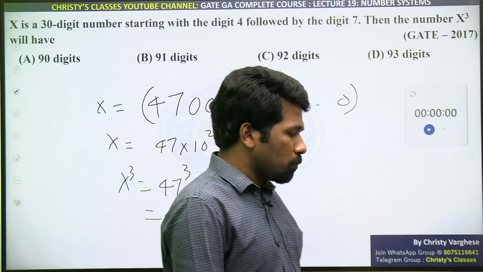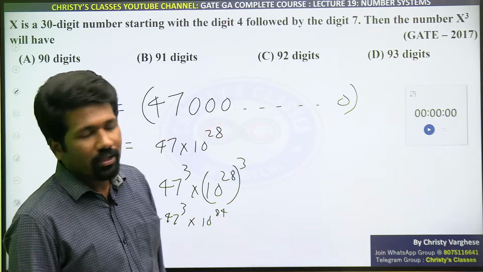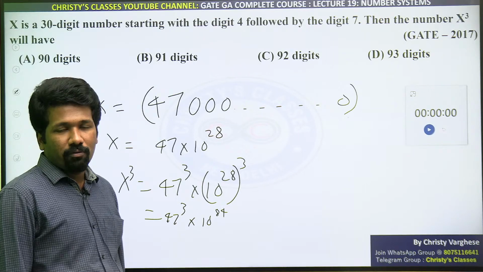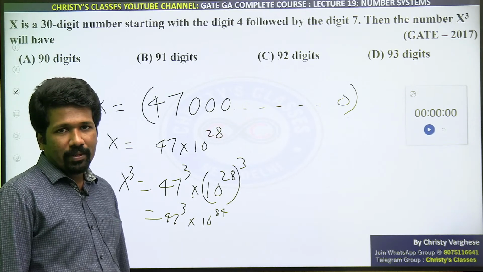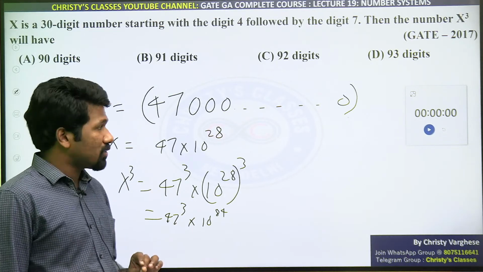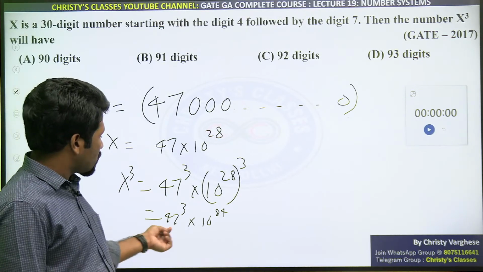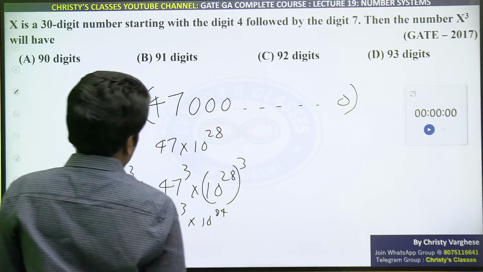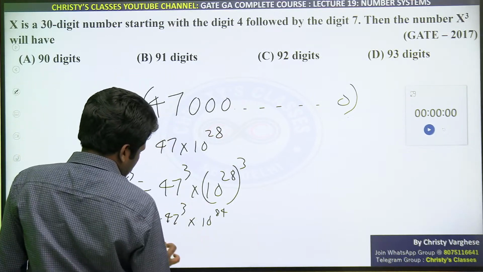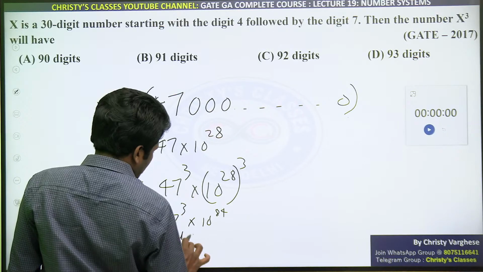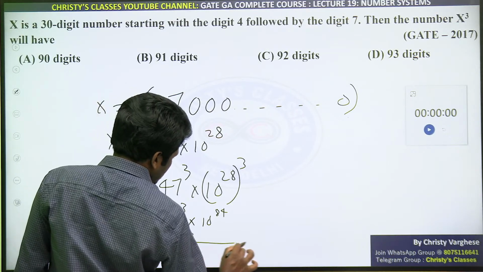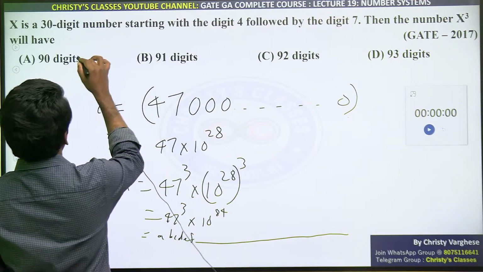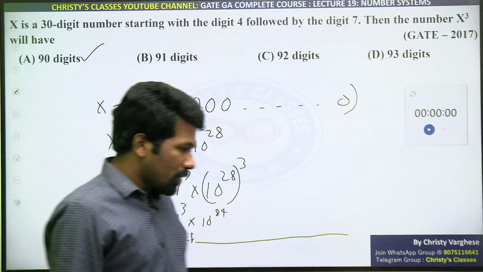In my opinion, as a virtual calculator is provided, you can do it with the virtual calculator. Find 47 cube, it will be a 6 digit number. Are you all understanding what I am saying? All of you please respond. It is a 6 digit number, so 6 digits A, B, C, D, E, F followed by 84 zeros. That is 84 plus 6, 90 digits. All of you are clear about this?